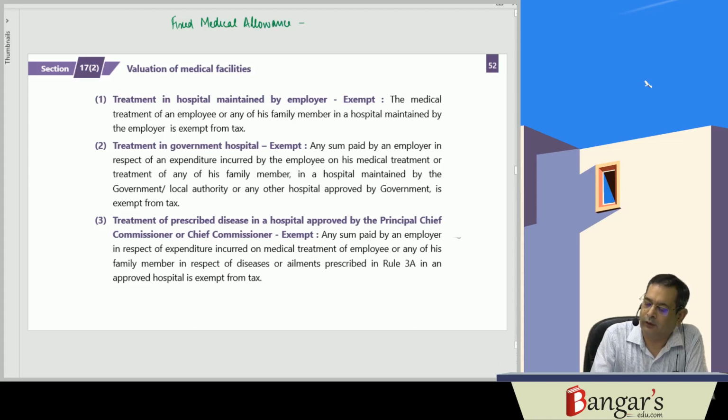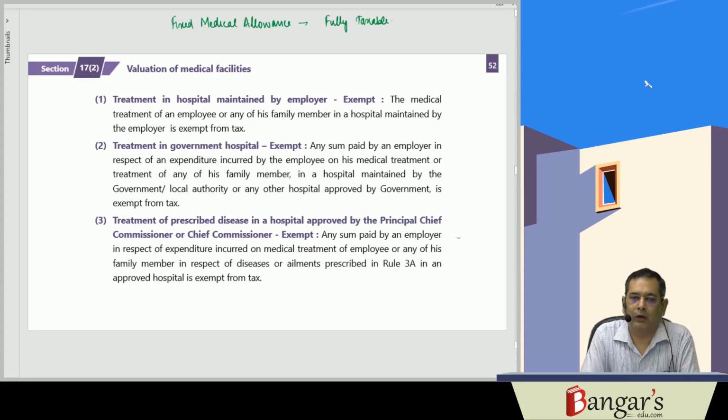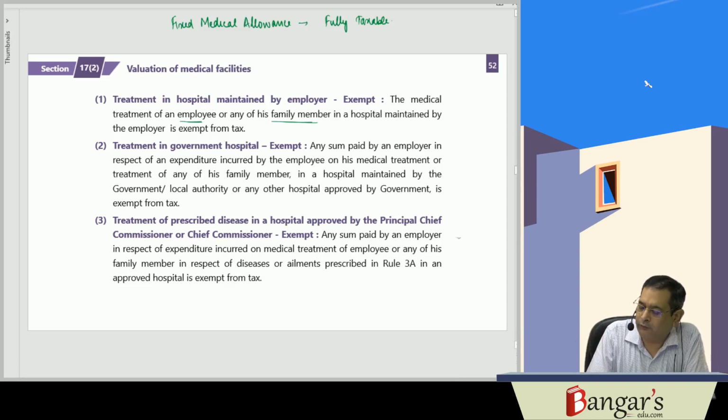And as you are aware, fixed medical allowance is fully taxable. Now, in case any medical facility has been provided in the employer's hospital to the employee or any member of his household, or any of his family members, the same is exempt from tax. So basically, medical facility to the employee or any of his family members. Here family basically means what?